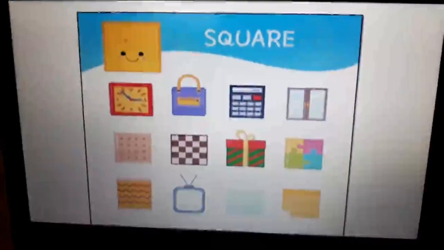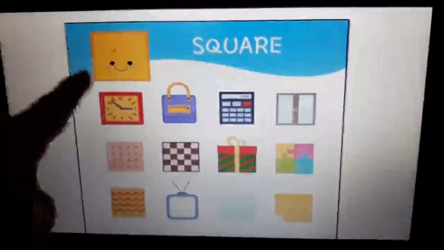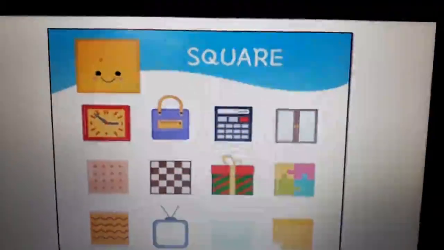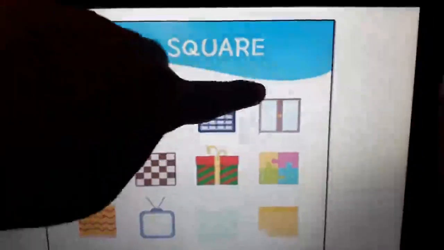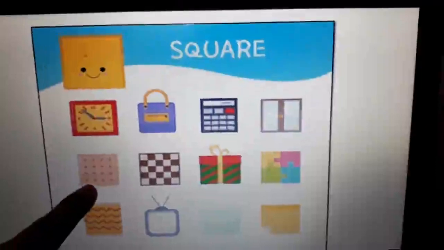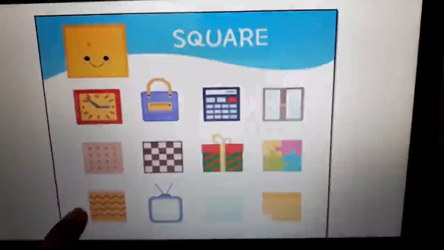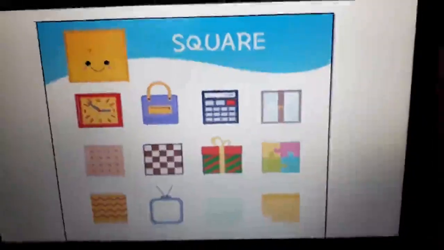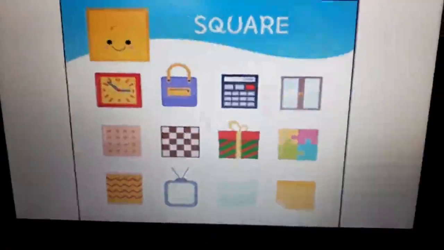Now comes the next shape, that is the square shape. The shape that has four sides joining each other. So we have a clock, handbag, calculator, window, biscuits, chessboard, gift, puzzles, mat, television, pillow, notepad, all these are square in shape.